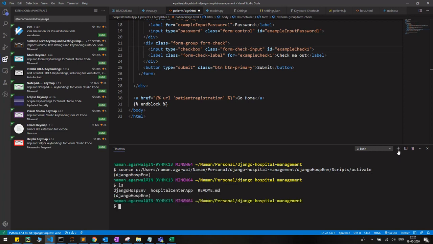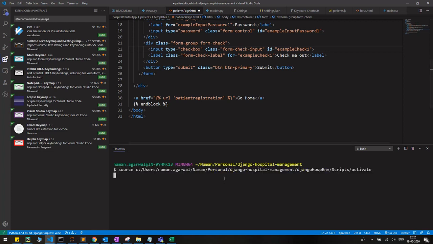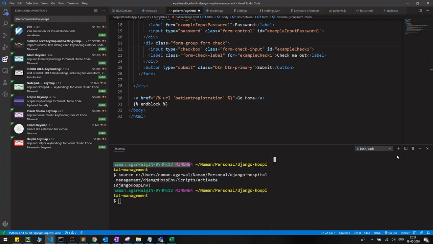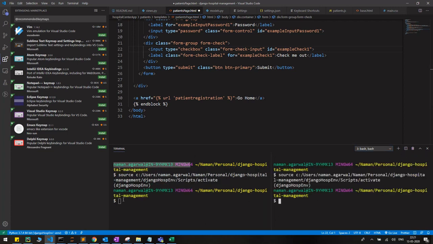When you click this small plus sign, a new terminal opens. There are many options. You can go through the options and change the shell. You can add PowerShell, command shell, and bash. I am comfortable with bash, so I am using bash here. You can delete the terminal from here. A split window option is there. For example, if you want to run two bashes, just click on this and you can see there are two bashes. This is also a very handy feature in VS Code.